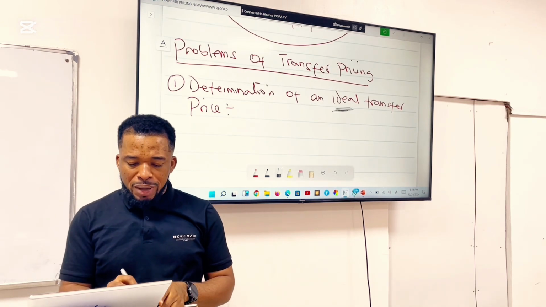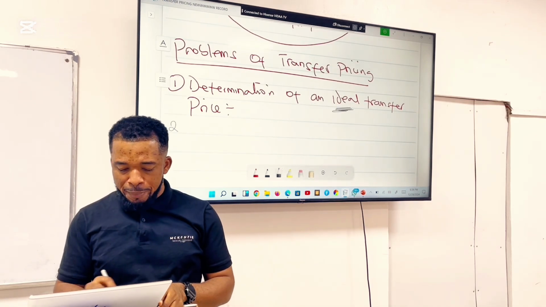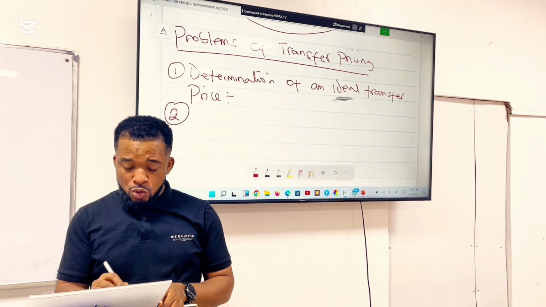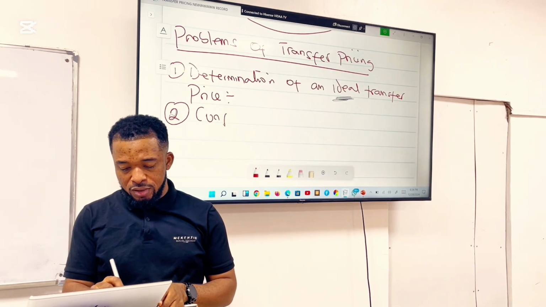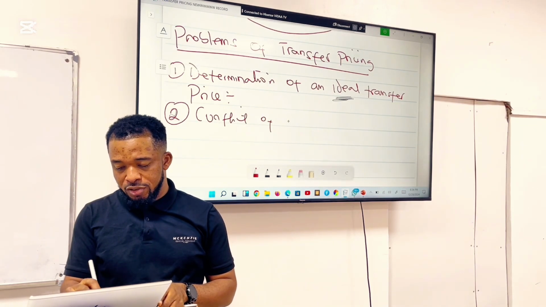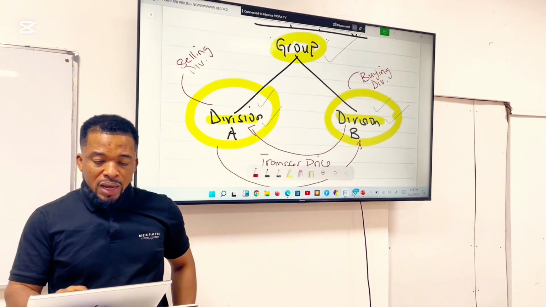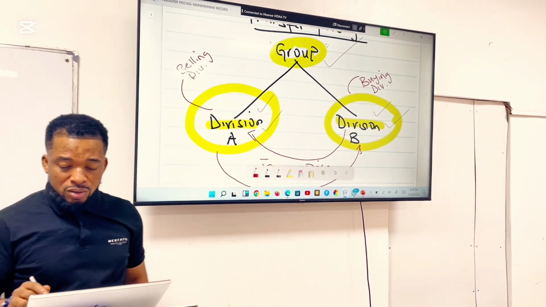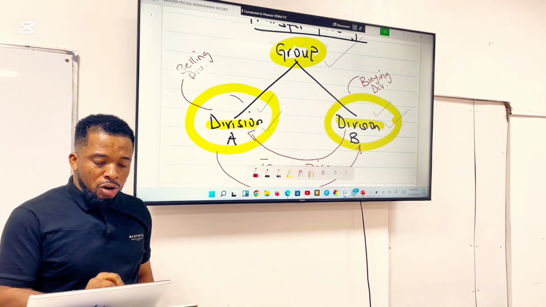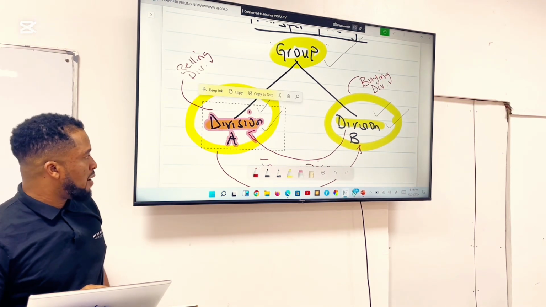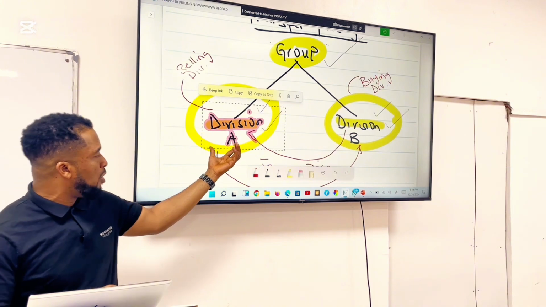All right. So the number two problem of transfer price is what we call conflict of interest. We are all aware that each of these divisions, they are all rent seeking. These divisions are rent seeking, meaning that they are all profit centers.